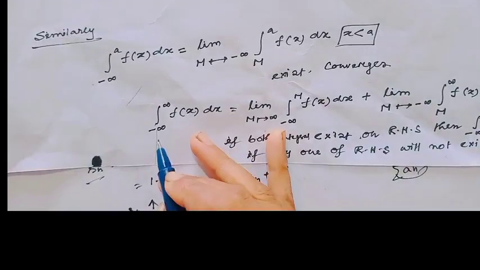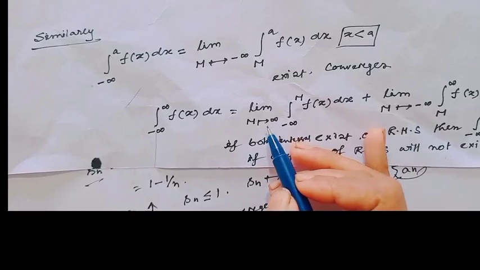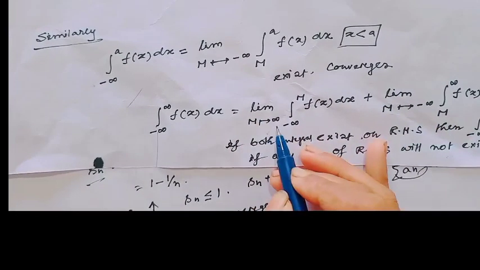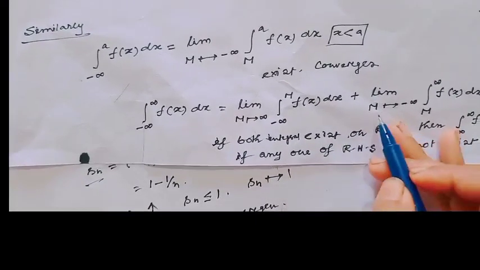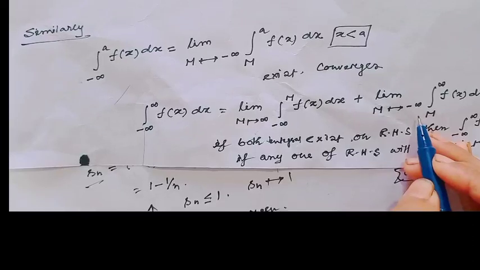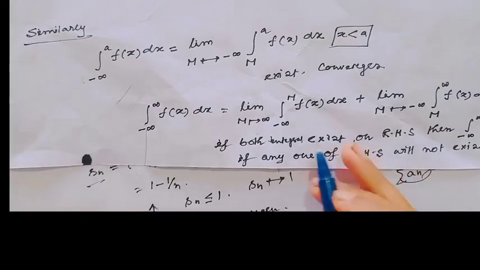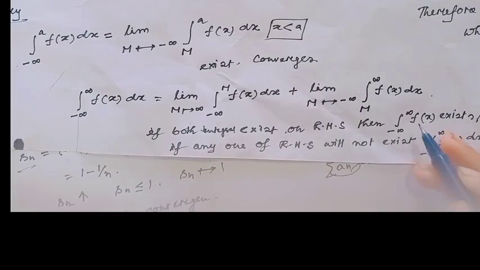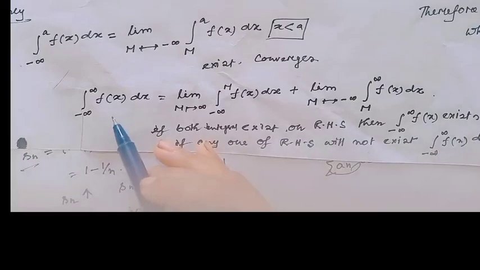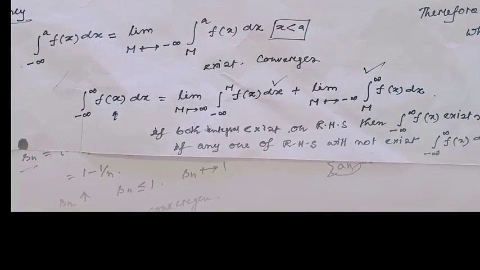Also, the integral from minus infinity to infinity of f(x) dx we can write as the limit as m tends to infinity of the integral from minus infinity to m of f(x) dx plus the limit as m goes to minus infinity of the integral from m to infinity of f(x) dx. If both integrals exist on the right hand side, then this integral exists, and we can say this improper integral converges.